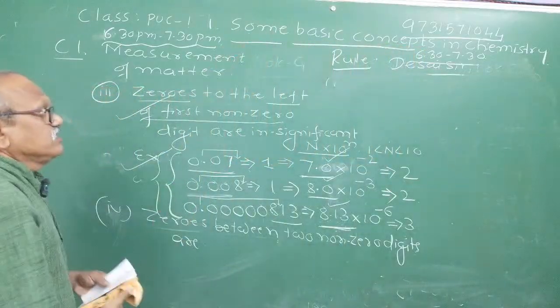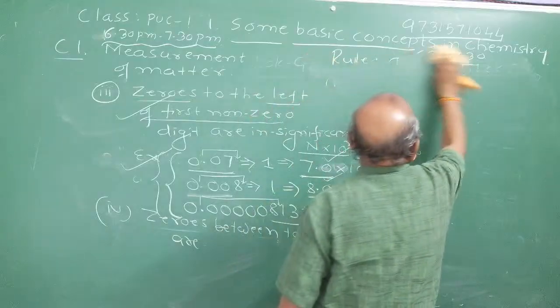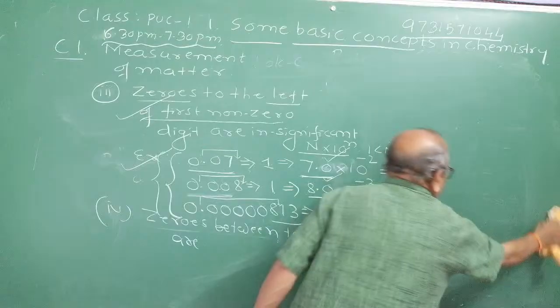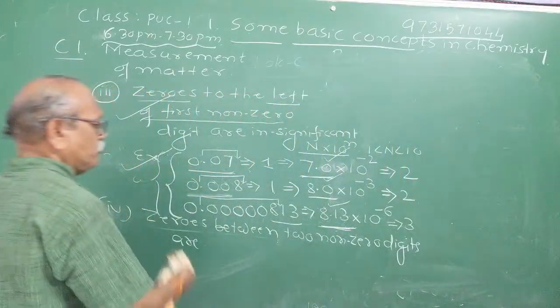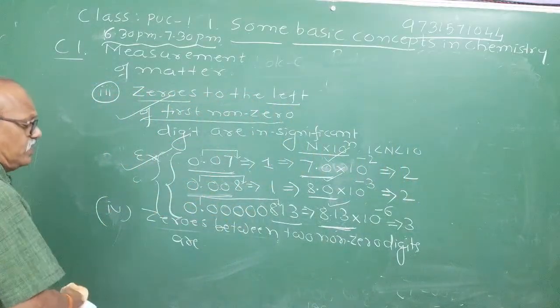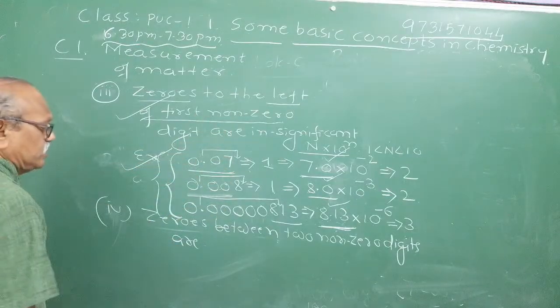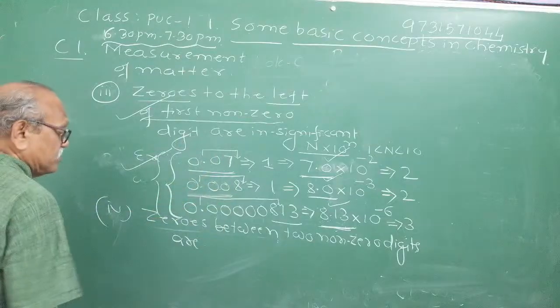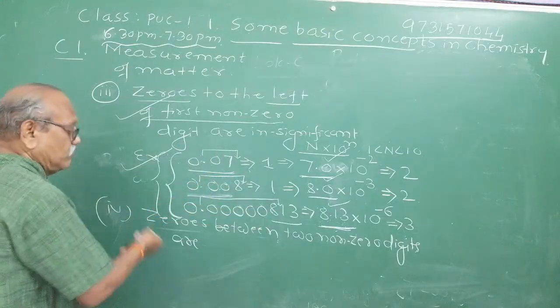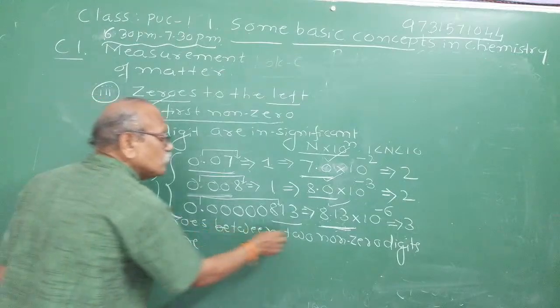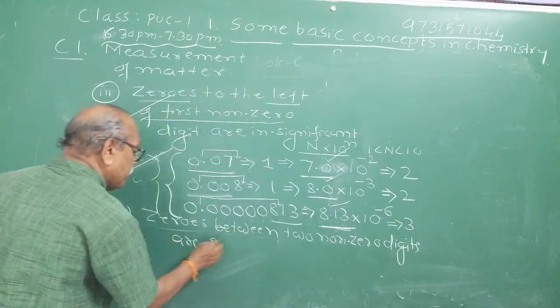If you learn this topic perfectly, your calculations will be very clear. In many numerical problems you will get up to 3 or 4 decimal places in the laboratory. In that case, how to express it in scientific notation, what the significant figures are, and how to write the final answer, this significant figure concept helps you. Zeros between two non-zero digits are significant.